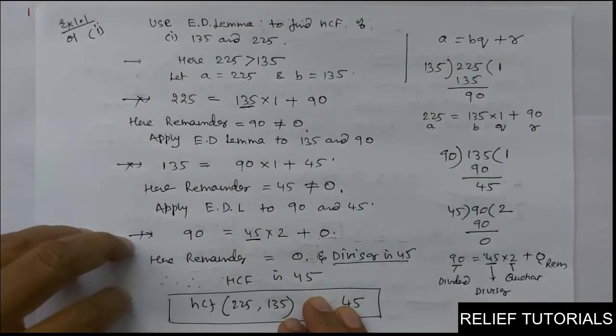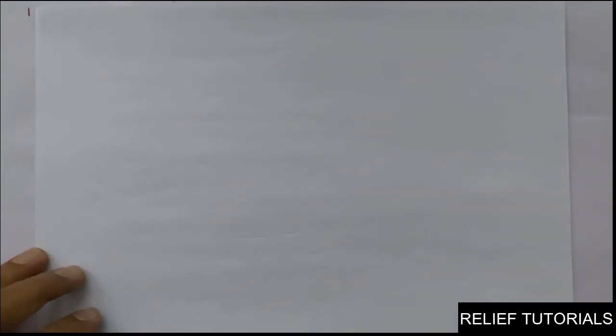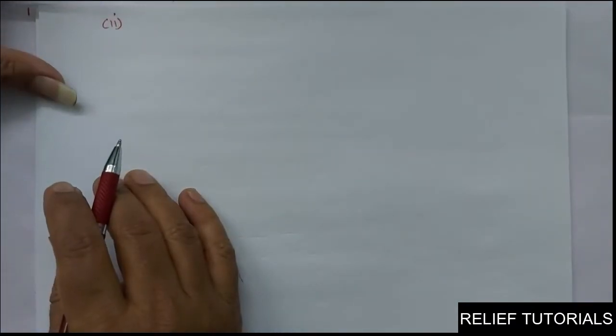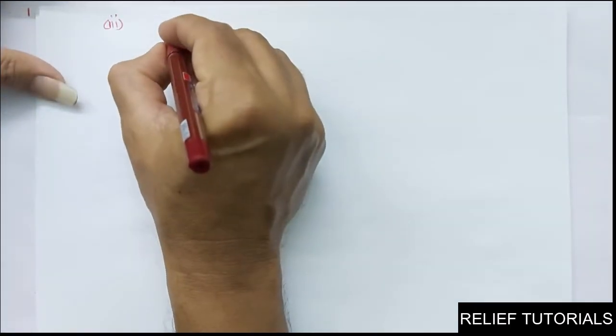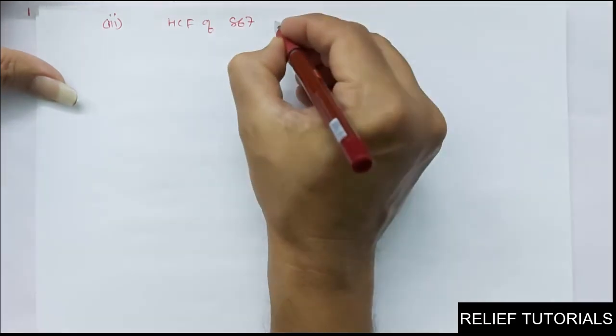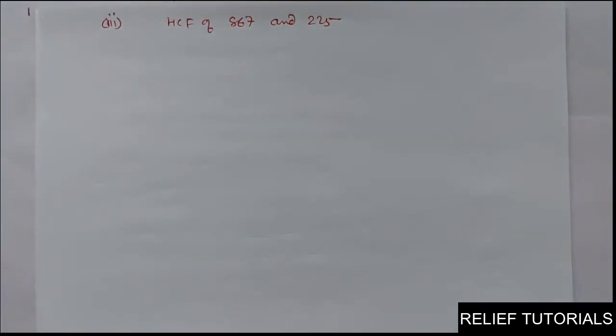We have done one. Now question number 2 we will do. First we will do 3. Find the HCF of 867 and 225. You have to find the HCF of 867 and 225. Clear?